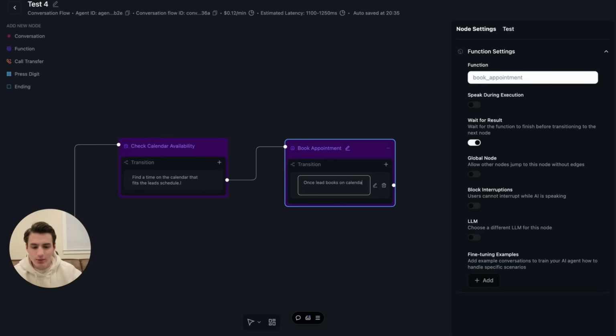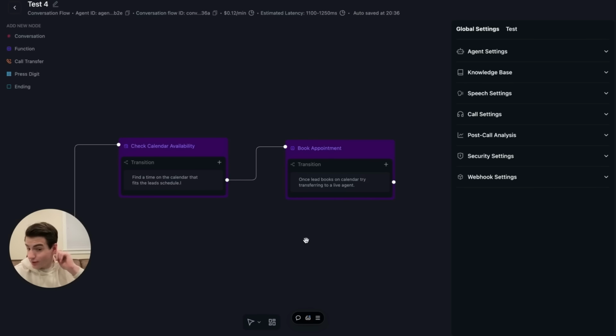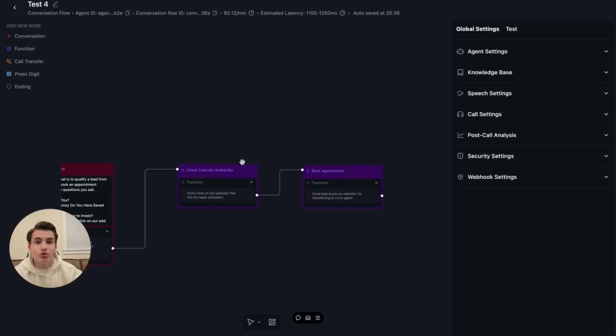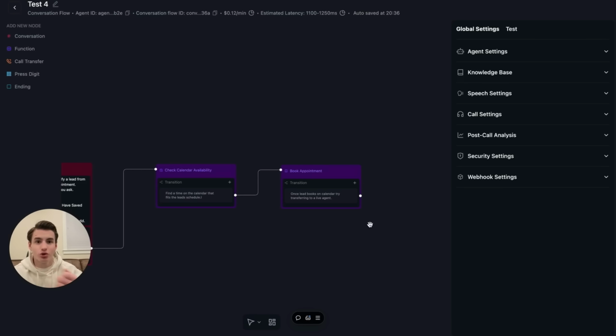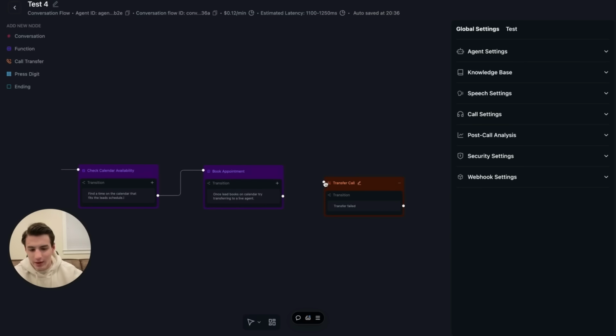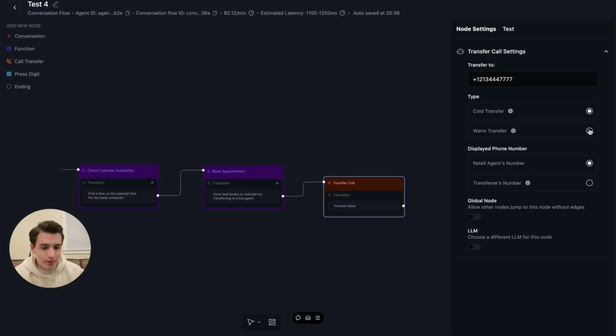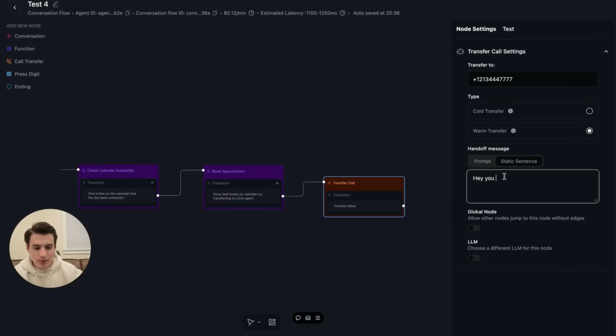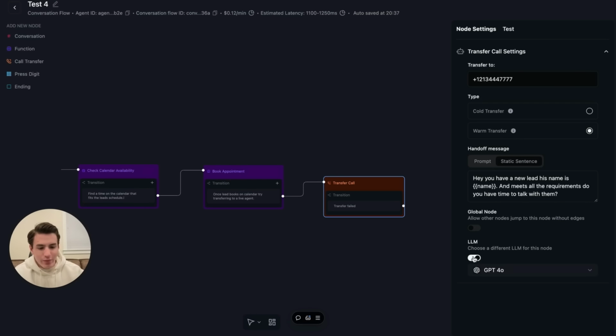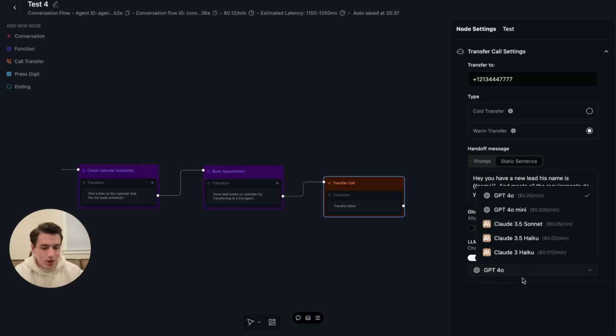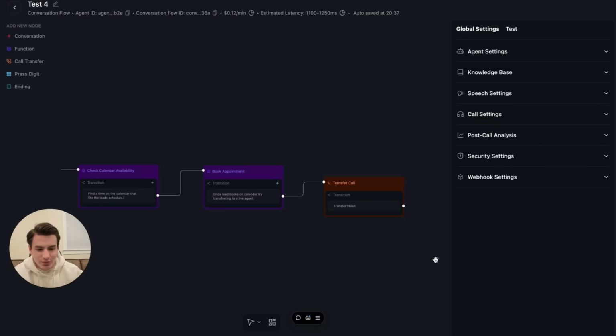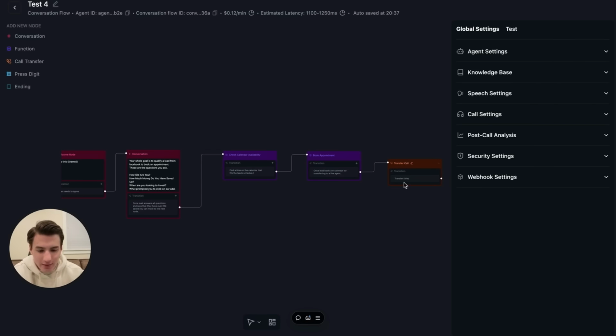And then once the lead is on the calendar, we're going to ask to transfer them to a live agent to talk with them. So we are going to be able to do that over here. And if transfer fails, and this is going to be a warm transfer, and then boom, you're able to choose another LLM like Claude, but we're just going to go with ChatGPT. And then that is done.